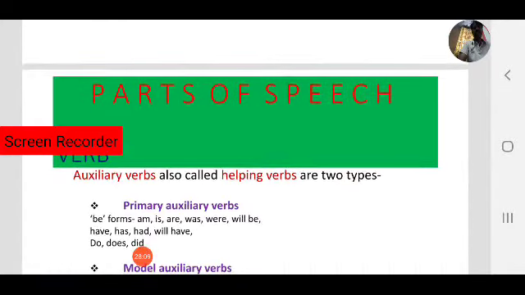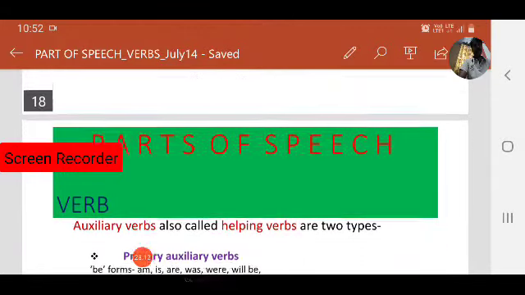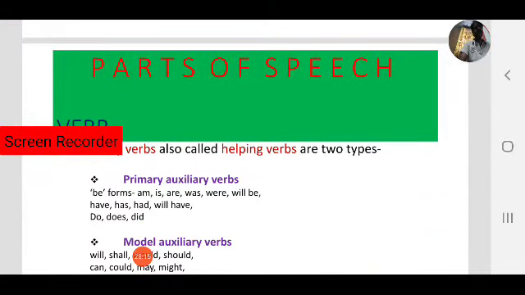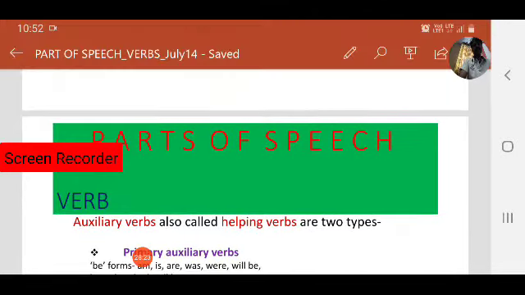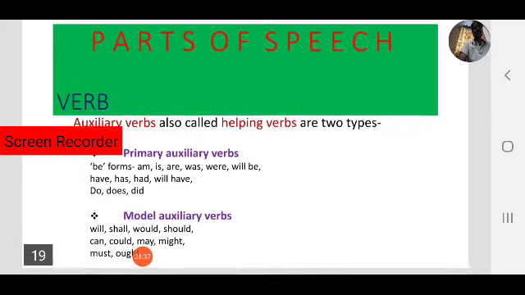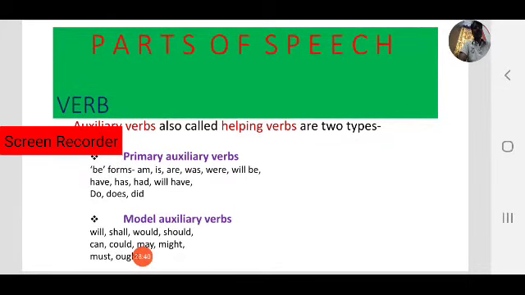Now let us focus on another kind of verb. How many types of verbs are there? Two types, main verbs and helping verbs. We have finished main verbs with examples. Now helping verbs. Helping verbs are also called auxiliary verbs. Again, helping verbs are two types: one is primary auxiliary verbs, second one is modal auxiliary verbs.